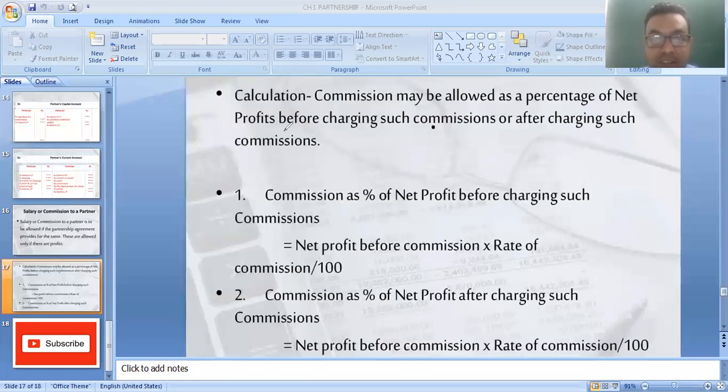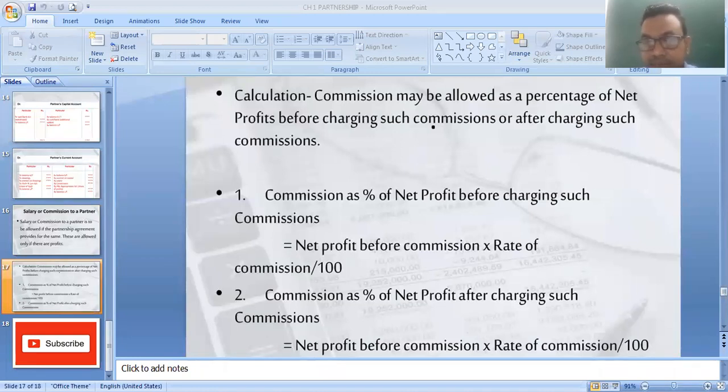Two words are there, before charging and after charging. So if before charging, then you have to use this formula: net profit before commission into rate of commission divided by 100.